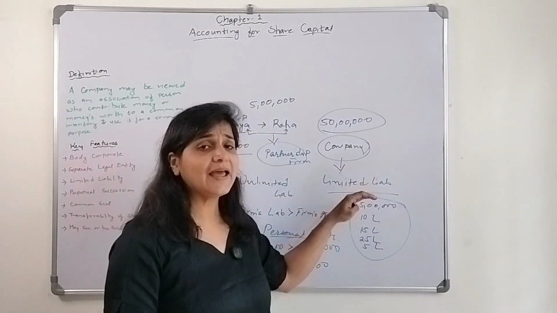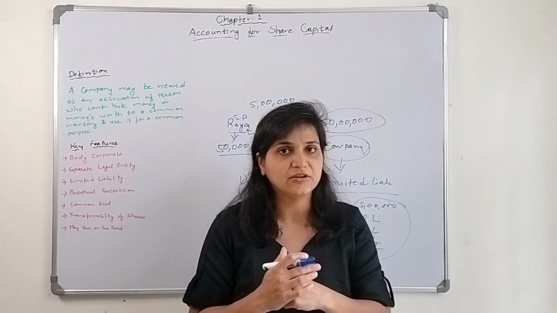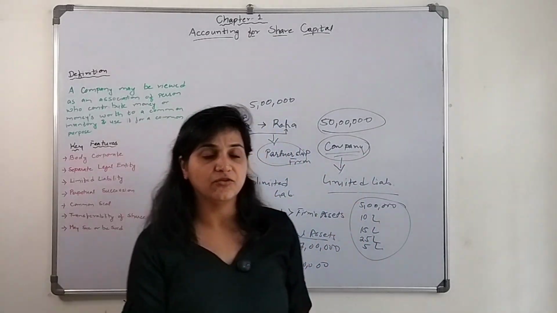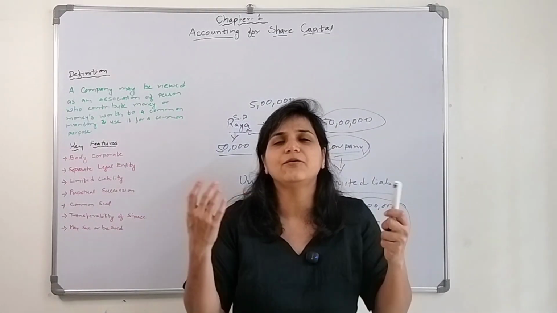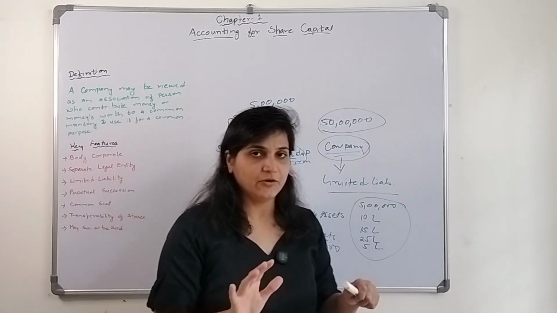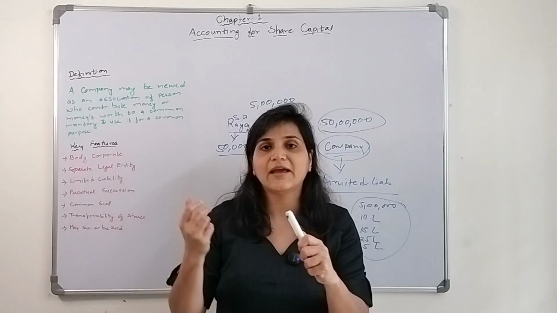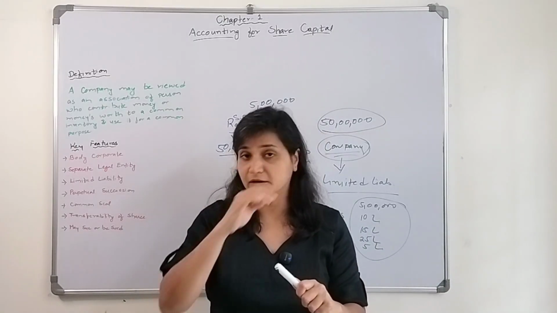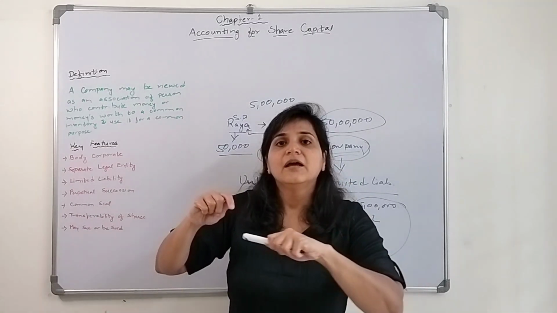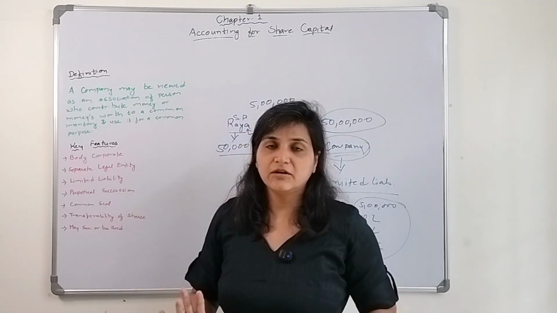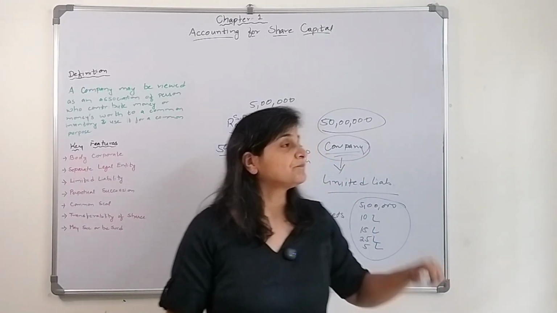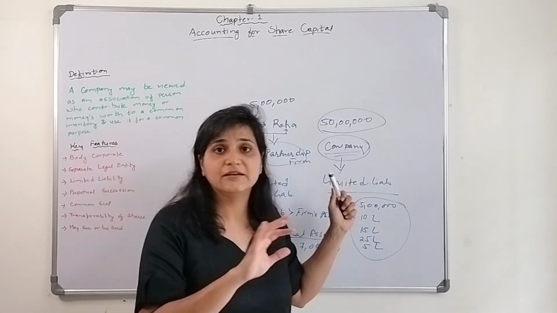Okay, limited liability. Moreover, banks and financial institutions rely more on a company form of organization rather than a partnership firm or a sole proprietorship firm. Now you will be like, why rely? When I talk about a partnership firm, they enter into a deed. It can be oral or written. If it is oral also, they can continue with that partnership form of organization. Even though there is nothing written in a partnership deed, there is an oral mutual agreement to carry on the business, right? But in the case of a company, it is not like that.